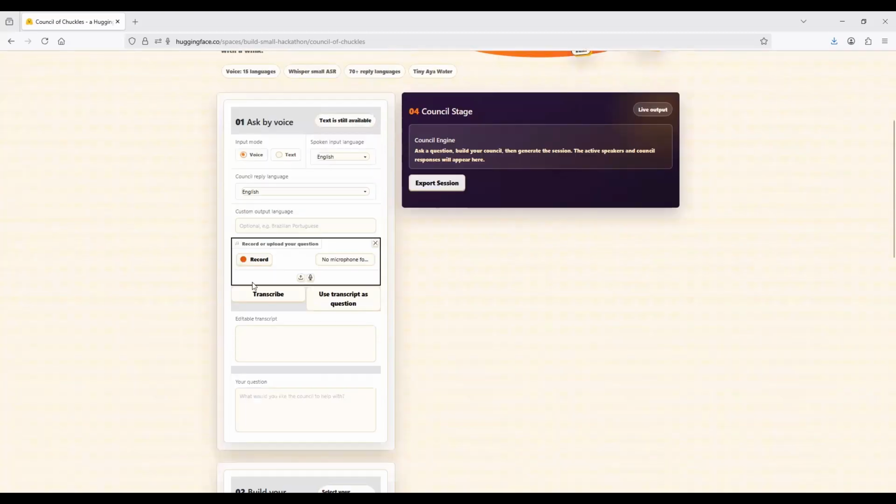To demonstrate the multilinguality in voice input, I will ask my question in German. The question I've chosen is something that's very common amongst academics. I will set the reply language to be English so that it's understandable. So let me just get started. In order to record my voice, I will hit the record button.